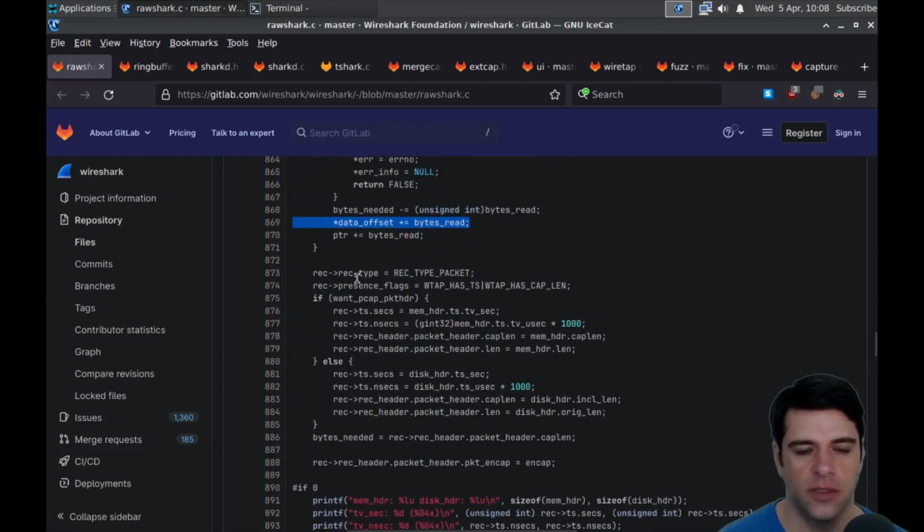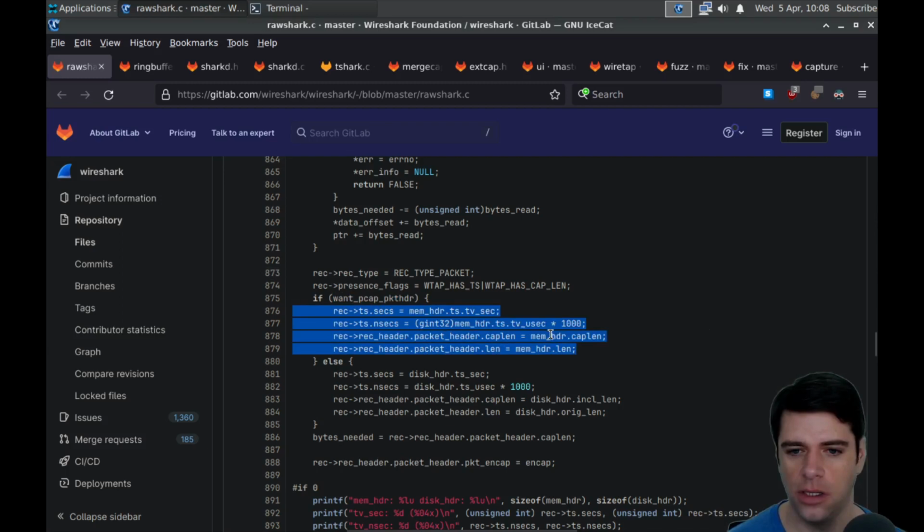Okay, that all seems sensible. And okay, so whatever rec type is, maybe record type, we're going to set it to whatever rec type packet is. And if we want pcap packet header, we'll do some more stuff. We don't seem to be calling out anything.